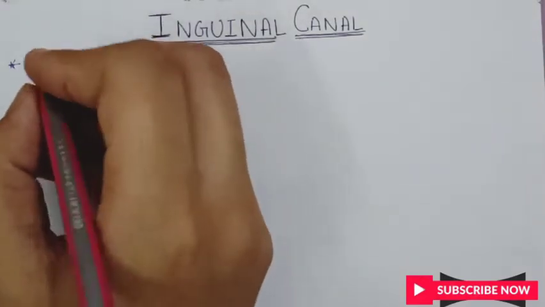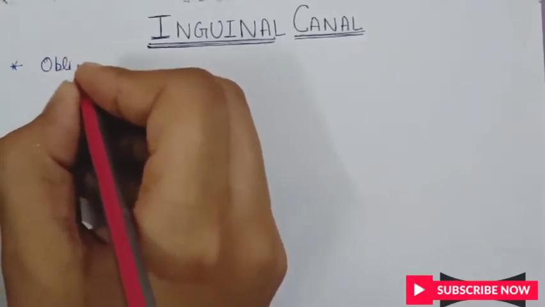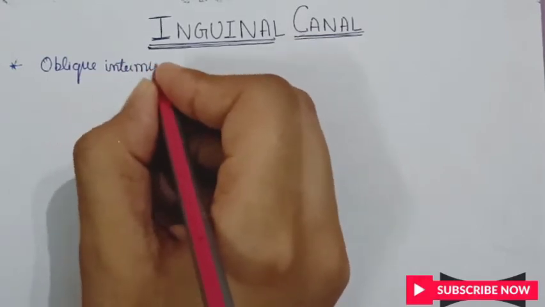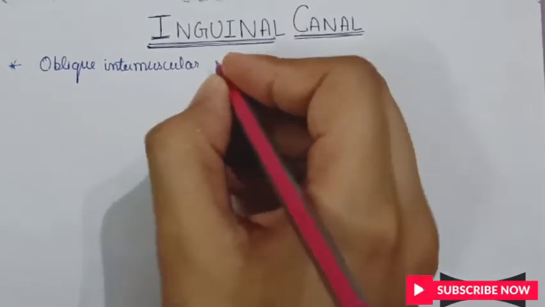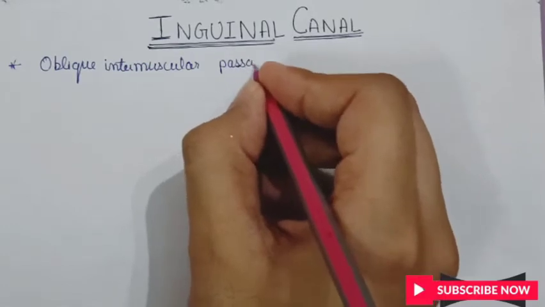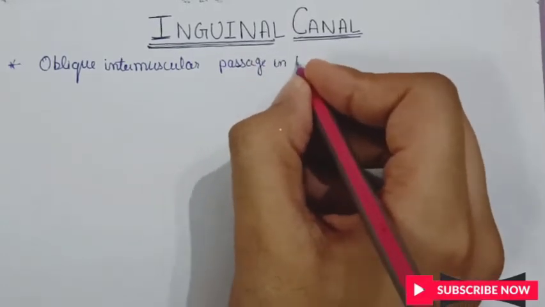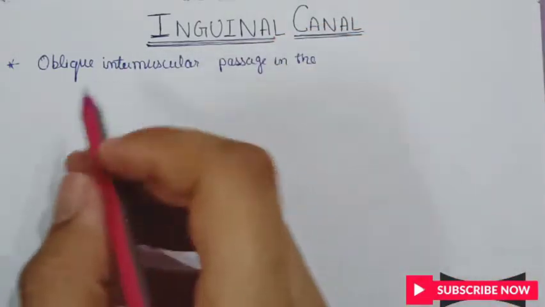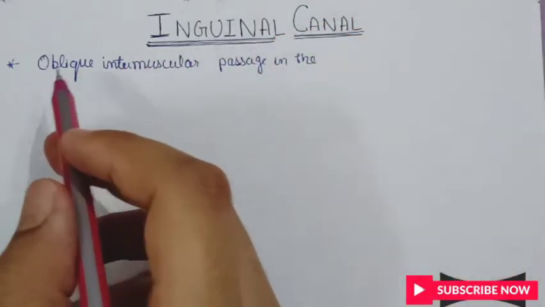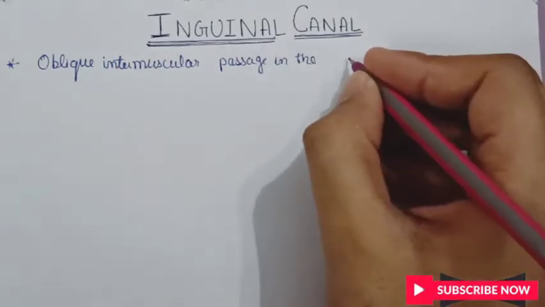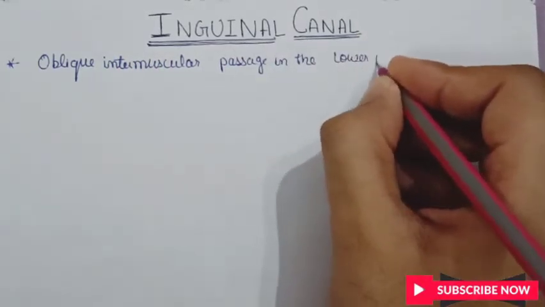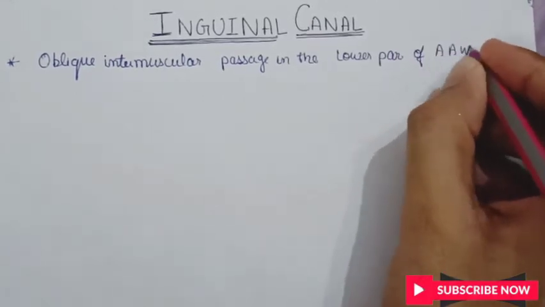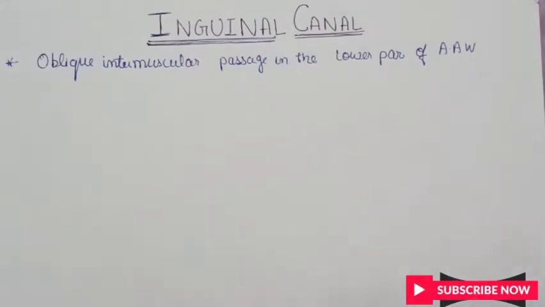So what is the inguinal canal? It is an oblique intermuscular passage in the lower part of the anterior abdominal wall. I suggest you write the notes side by side. So what do you understand by the intermuscular passage?